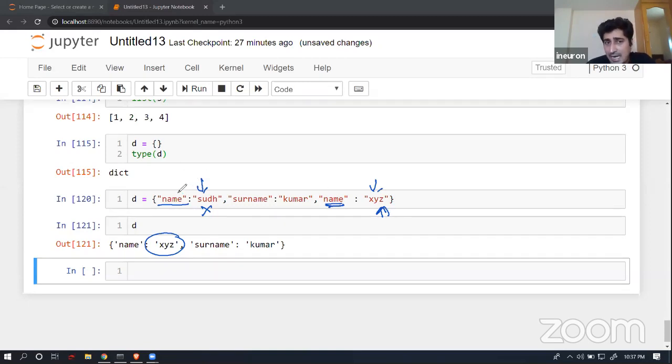Latest entry means hierarchy wise, one after another. Here it is showing me the latest entry for the key called name in this particular case. So yes, duplicates are not allowed if you are trying to duplicate your keys. It is going to take the corresponding value, meaning if the key is already available, it is just going to override it with the new value. This is what it does in the case of a dictionary.